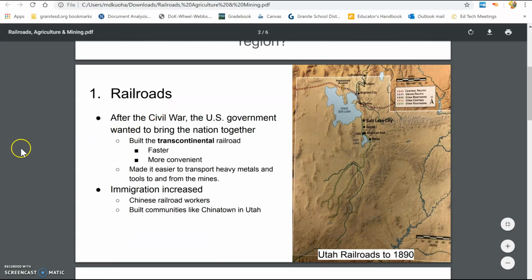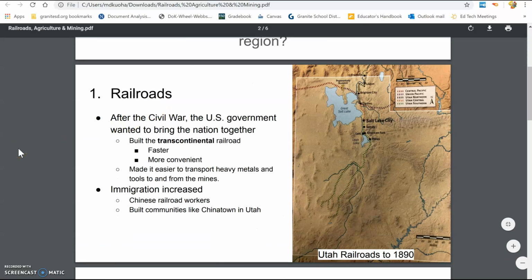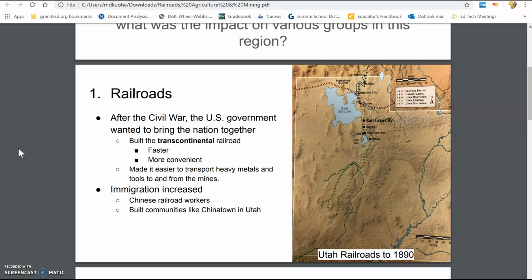Okay, number one, big deal, we start getting a railroad. Think about this. Imagine those Mormon pioneers that you read about a couple weeks ago. They did not get to hop on a train and travel to Utah. They didn't get to get in a plane or a car. They hopped on horses and they walked. So for the first time ever, we have this really exciting new way of transporting our people and goods and services all around the continent.